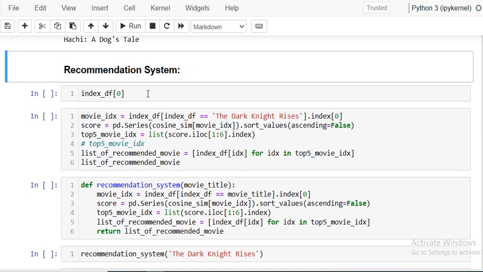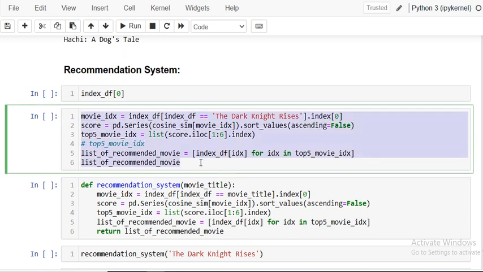So let's build a recommendation system. What I'll do is put all the code into one. So here, when you insert the movie name, it will create the index of that particular movie, and based on that index, it will sort the scores.